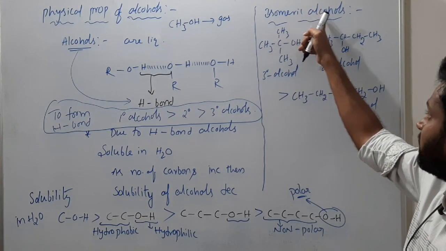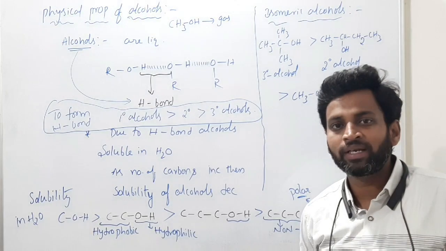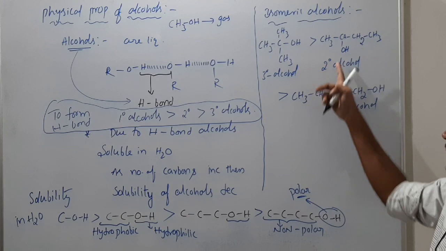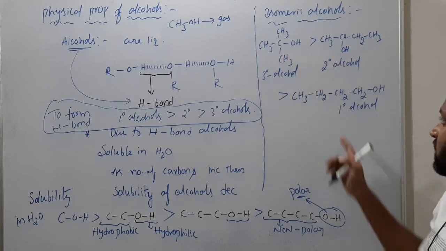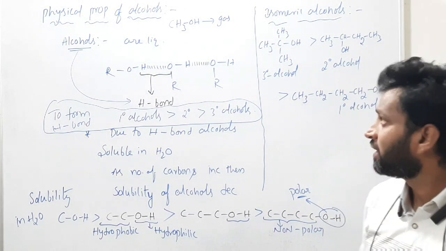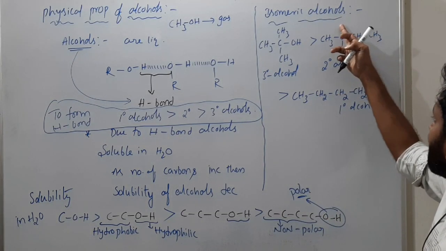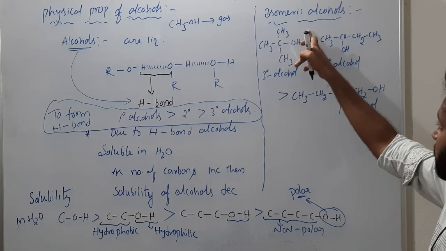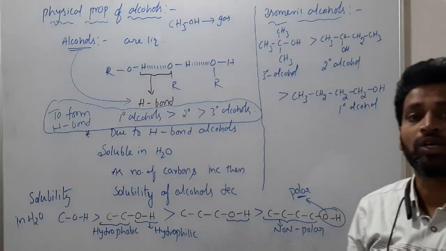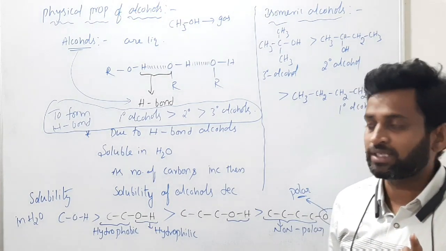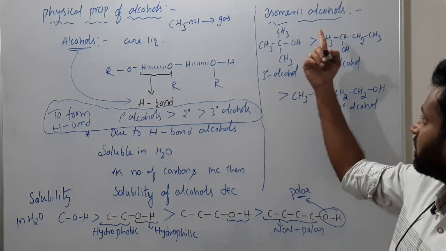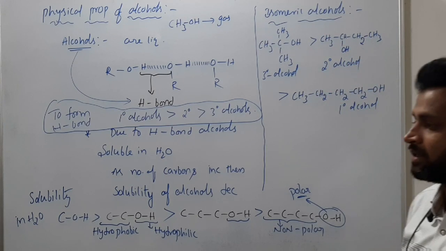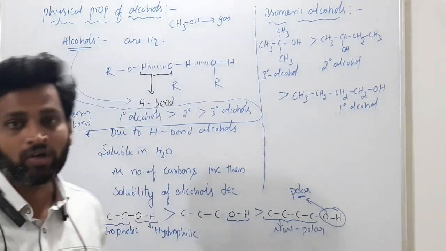In isomeric alcohols, what is the meaning of isomeric? Having the same formula. Tertiary butanol, secondary butanol, primary butanol, all have the same formula, or not? Even for isobutanol, one more carbon will come here, so there is less branching. Even secondary and isobutyl alcohol have more solubility. Please mention that also, everyone. So the order is tertiary alcohols, then isobutyl, then secondary, then primary. This is about solubility.